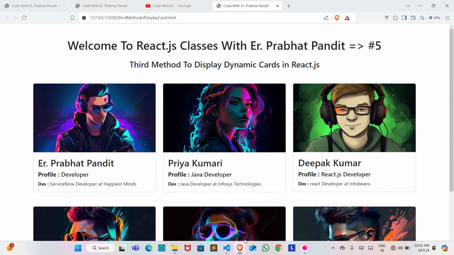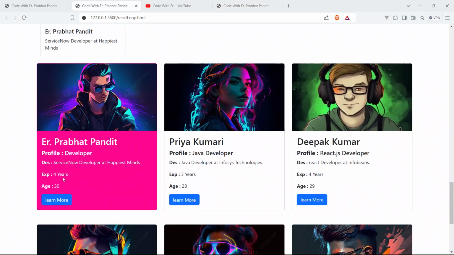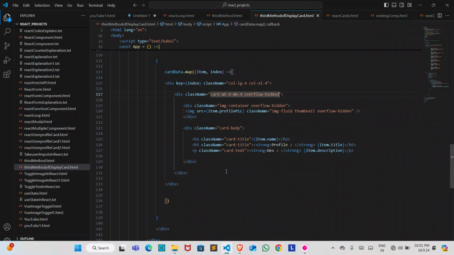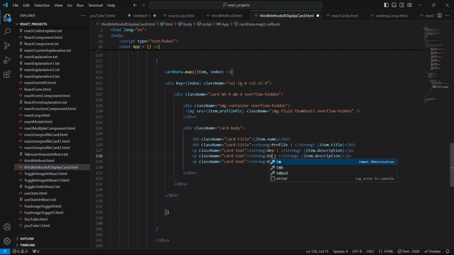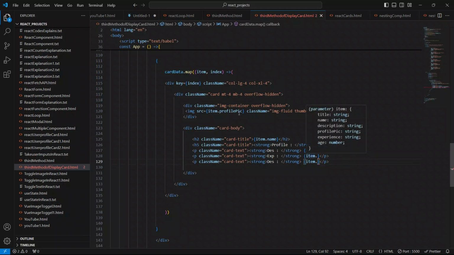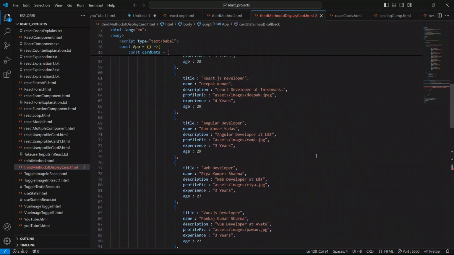Very quickly we will show all the experience and age also. Below this P, I'm going to copy this P element from here and paste it two more times. Now I will say here exp to show the experience, and we will remove this. To show the experience we will say item dot.